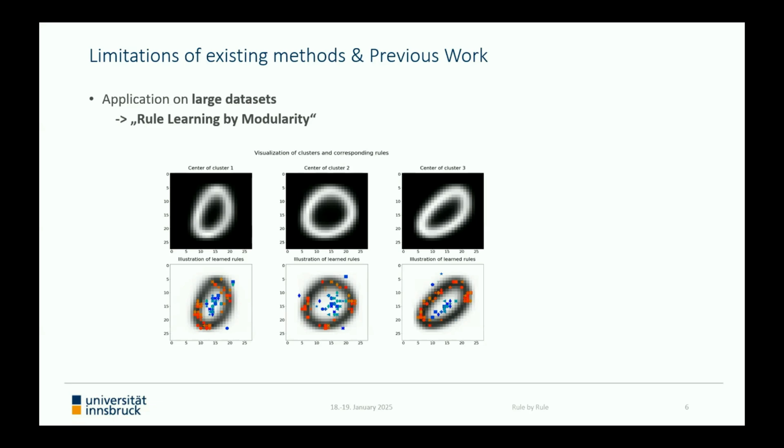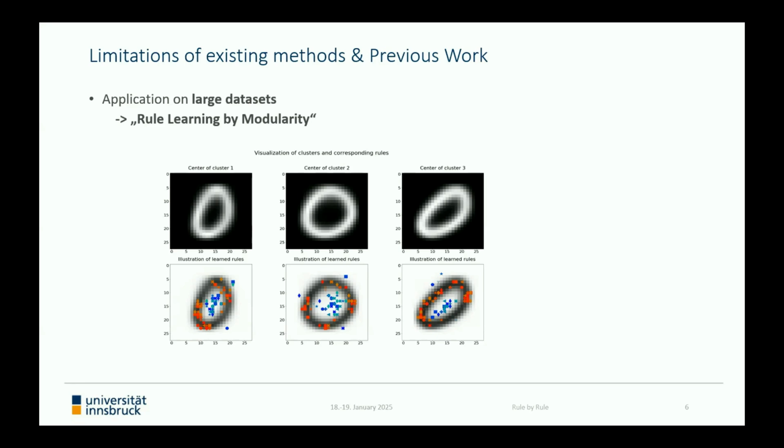In this illustration here, we can also see some example rules underneath each cluster. The red markers correspond to an expected black pixel, while the blue markers demand a white pixel, and each marker style represents a separate rule. And obviously, the rules learned on each cluster exactly match with the form of the underlying zeros used as positive examples. Afterwards, the rules learned on each cluster are concatenated and can then be used to predict whether a given image shows a zero or not.